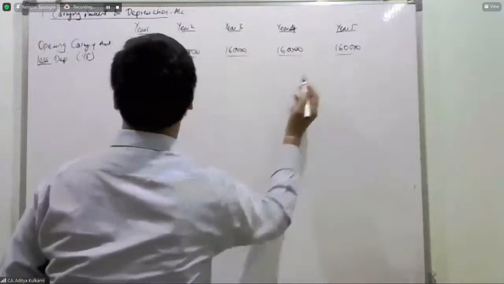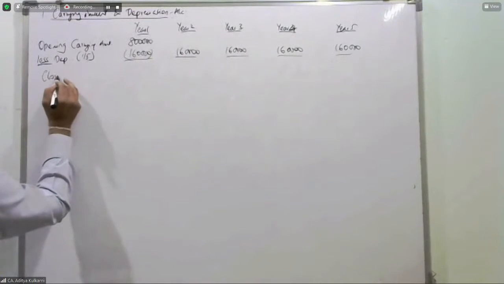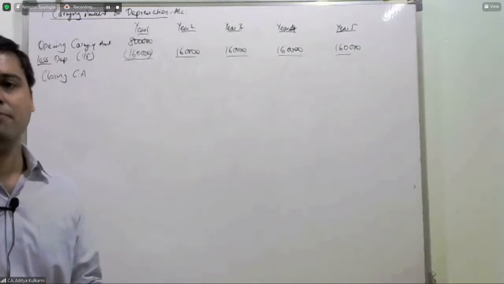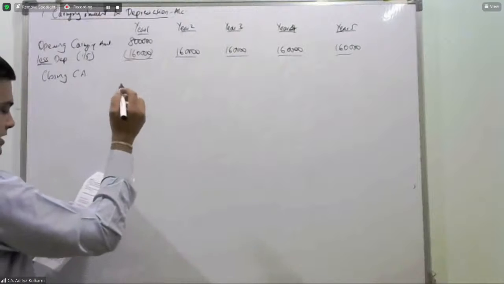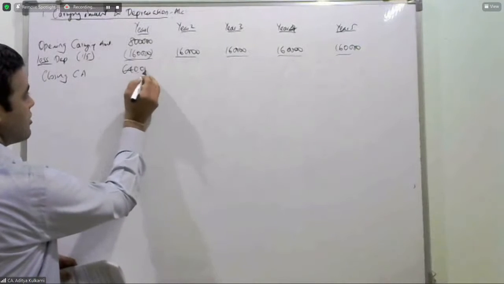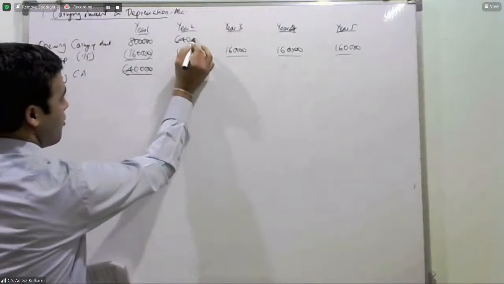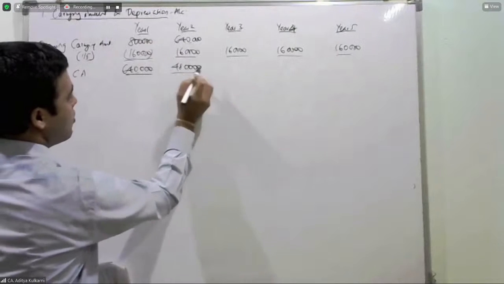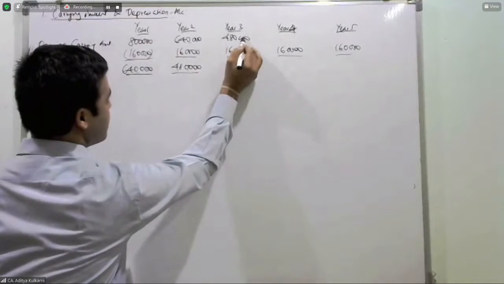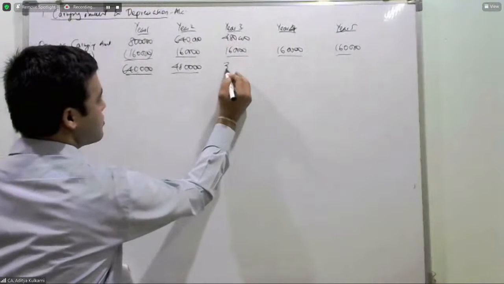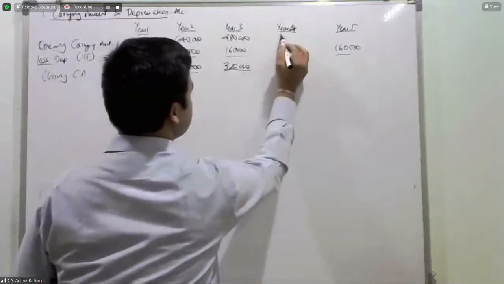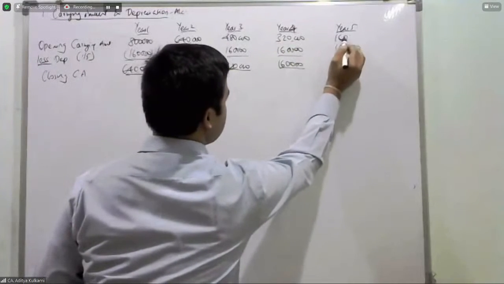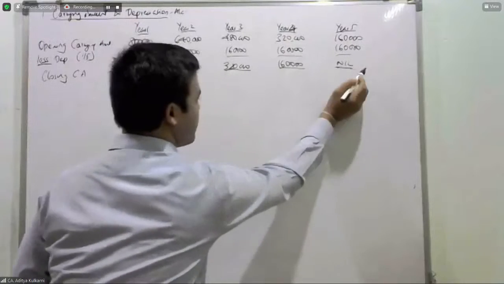All right. Now, closing carrying amount. Carrying amount is nothing but WDV. So this will be 6,40,000 for the first year, which will be opening of the second year. Closing will be 4,80,000, which will be opening of the third year. This will be 4,80,000 minus 1,60,000, 3,20,000. 3,20,000 opening, 1,60,000 closing, 1,60,000 opening, closing will be 0.